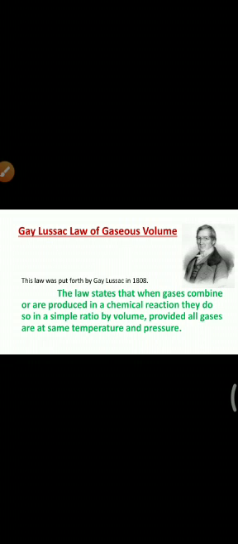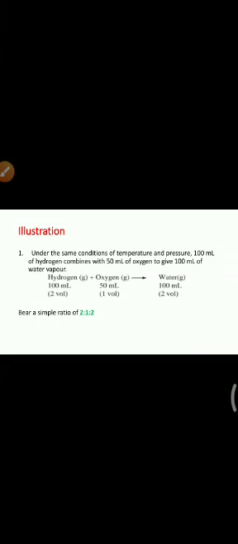When gases react with each other at the same temperature and pressure, they react in a certain proportion. Example: under the same conditions of temperature and pressure, 100 milliliter of hydrogen combines with 50 milliliter of oxygen to give 100 milliliter of water vapor.